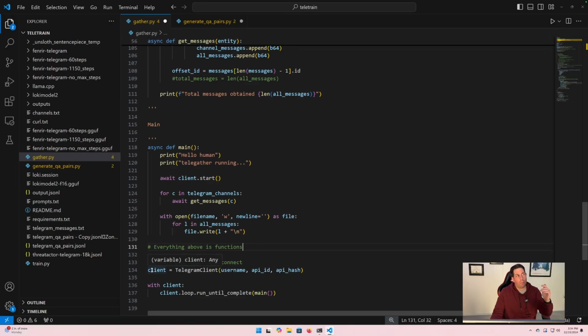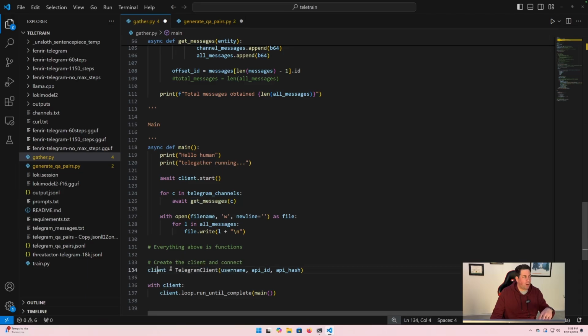So when our script runs, we create a Telegram client via the Telethon API. And then when we have that client, we use a loop and run until complete. It's going to run this main function, which is this guy here. It's going to loop through our Telegram channels and perform the get messages function on it, and then dump it all to a file.